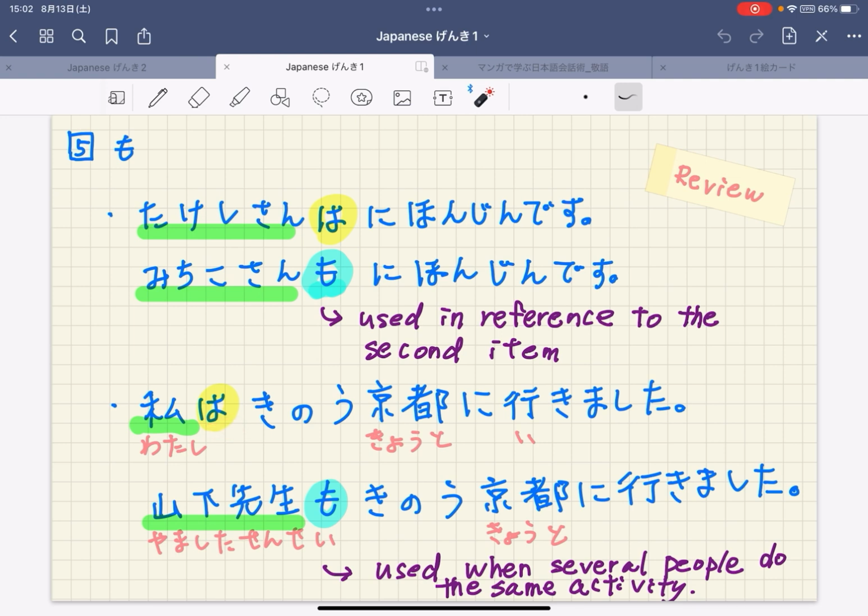And you can say 山下先生も昨日京都に行きました。You can replace は with も, and も is used when several people do the same activity. 私 and 山下先生 did the same activity, which is 京都に行きました。私 is the first person who went to Kyoto, and Yamashita sensei is the second one, so you can say も。山下先生も京都に行きました means Mr. Yamashita went to Kyoto yesterday as well.